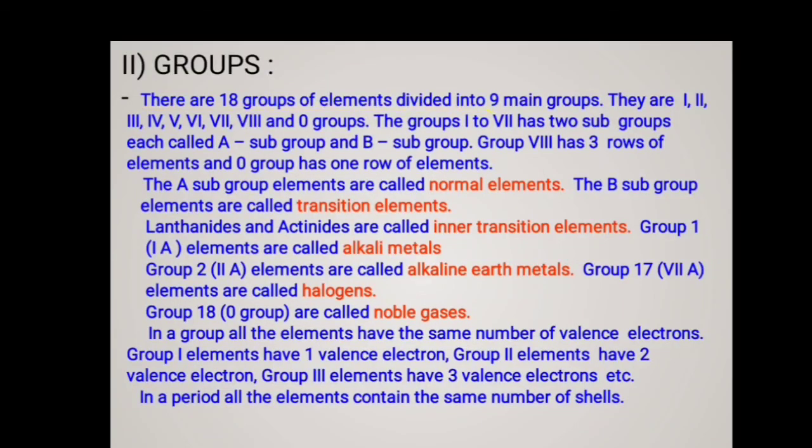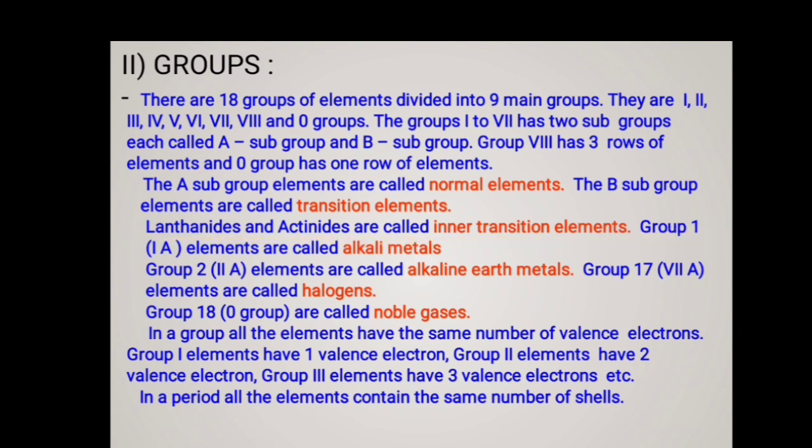Then groups. Vertical columns are called groups. How many columns are there? 18 columns, 18 groups. These 18 groups are divided into 9 main groups: 1, 2, 3, 4, 5, 6, 7, 8 and 0. Groups 1 to 7 have 2 subgroups, group A and group B. Group 8 has 3 rows of elements and group 0 has 1 row. A group elements are called normal elements. B group elements are called transition elements. Lanthanides and actinides are called the inner transition elements.